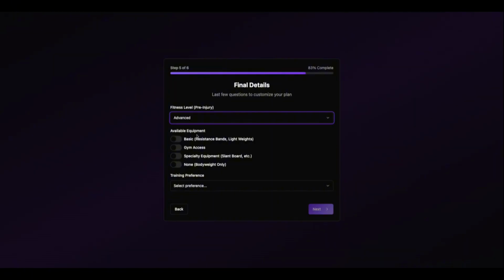And what kind of equipment do you have available at home? Or I have full access to a gym, and basic resistance bands. And training preferences: you can select between daily short sessions or mixed. I'm going to select mixed.